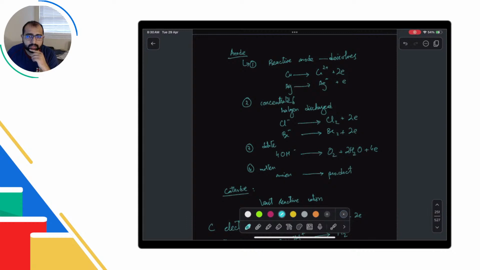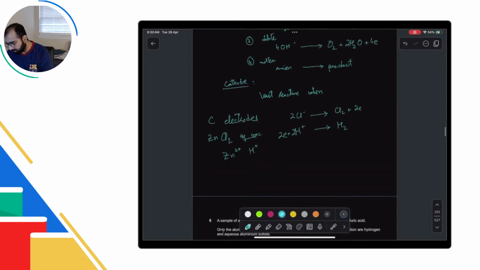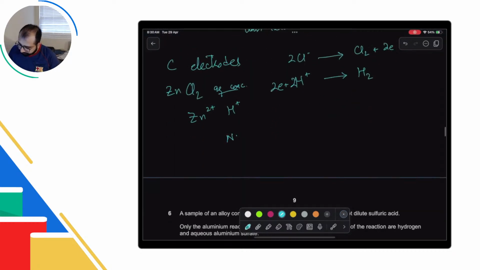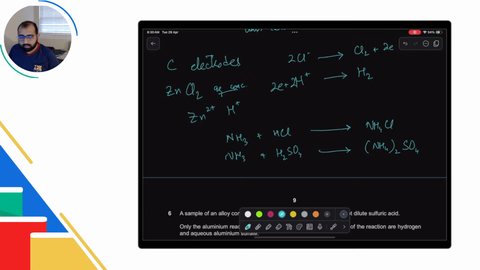Alright, so I think that is it for today. Ammonia के reaction बता दें. Ammonia is a base, so it will react with any acid to make salt. So अगर ammonia है with HCl, it will produce ammonium chloride. Ammonia है with H2SO4, then it will produce ammonium sulfate, and that's basically what ammonia does. That's the only reaction for ammonia.